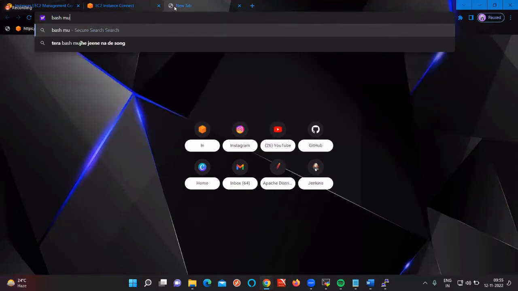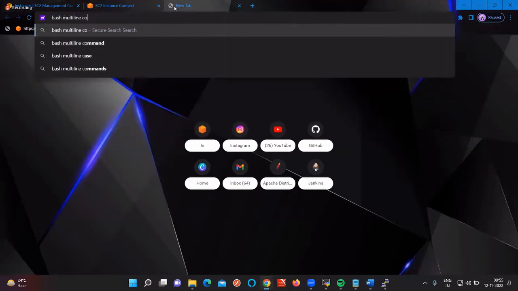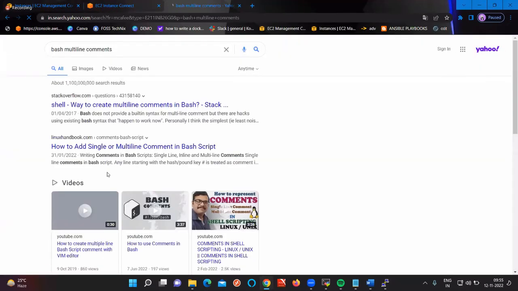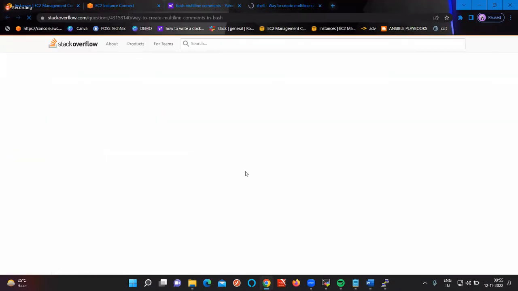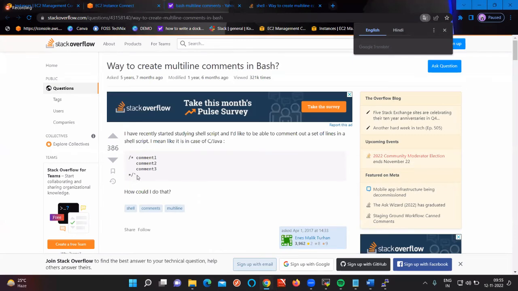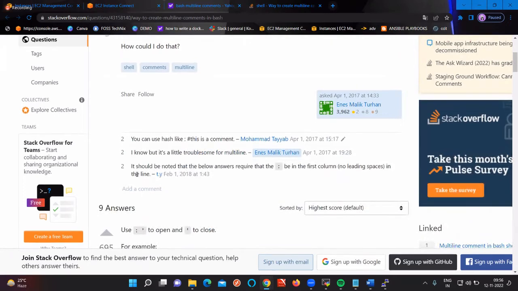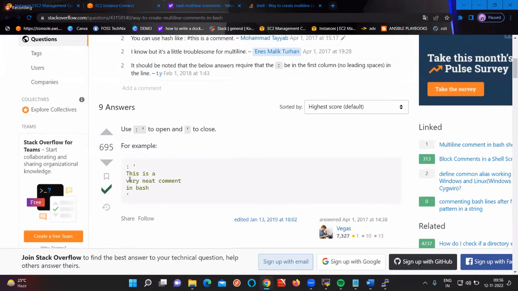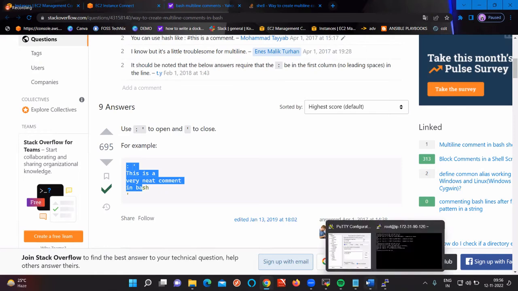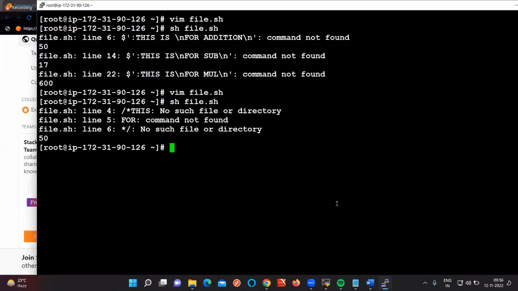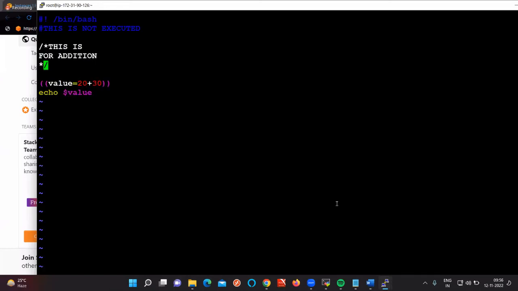Go to this, bash multi-line comments. We have used this one, right? And lastly, what do we need to put? We need to put it here. The same thing or not? So copy this one and try this one instead. So go to here and let's go to the putty inside. Vim file.sh. Delete all of this.